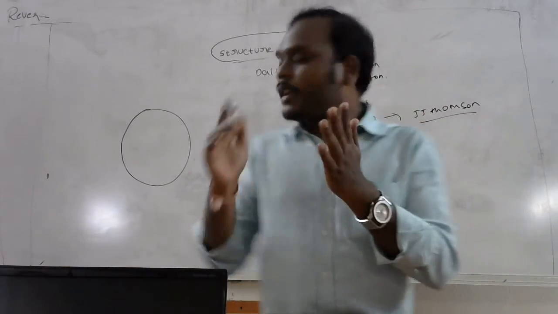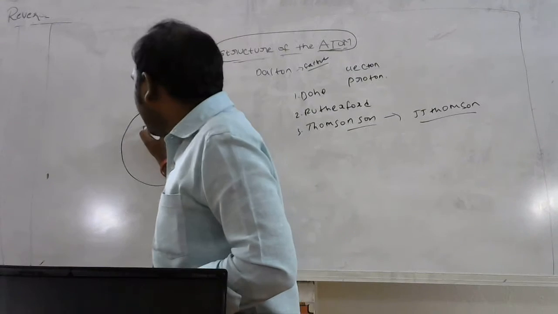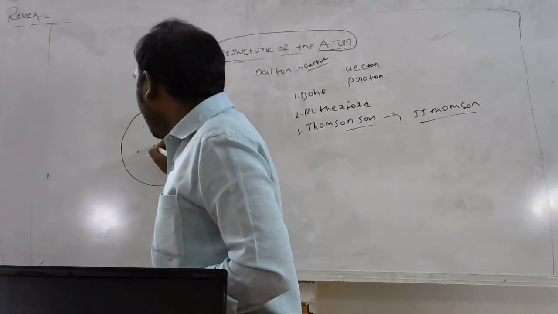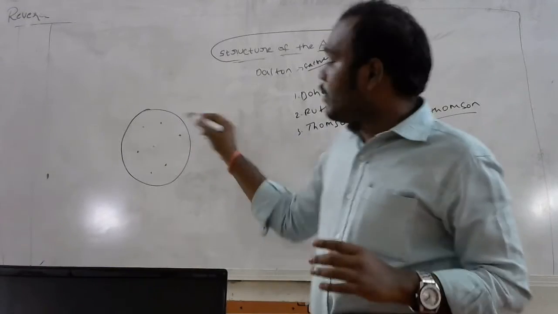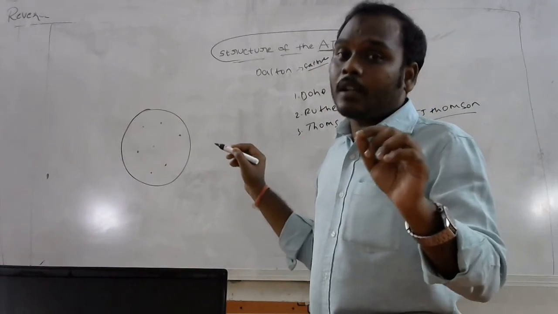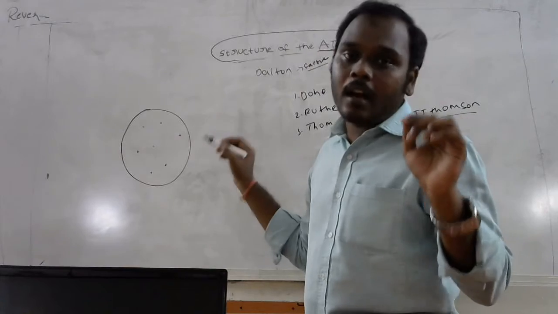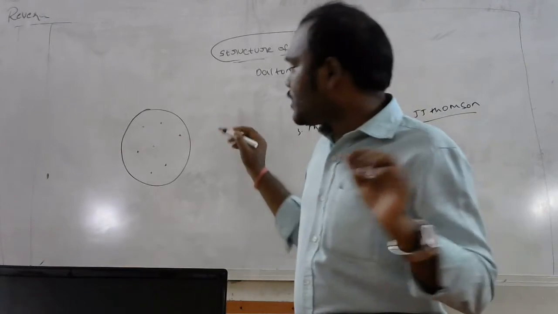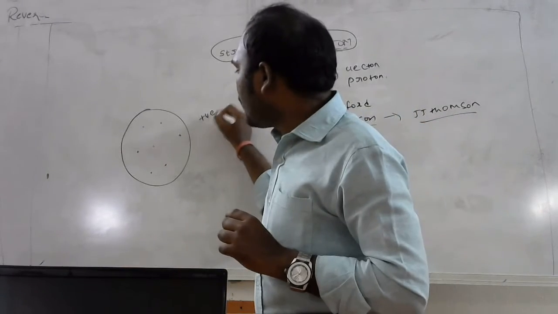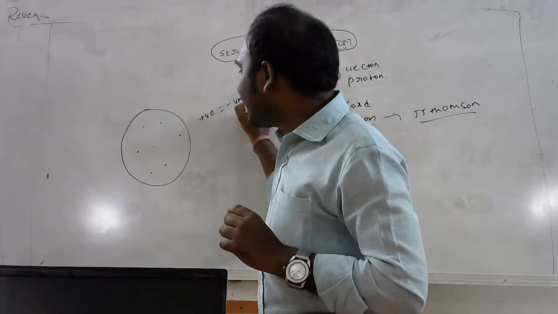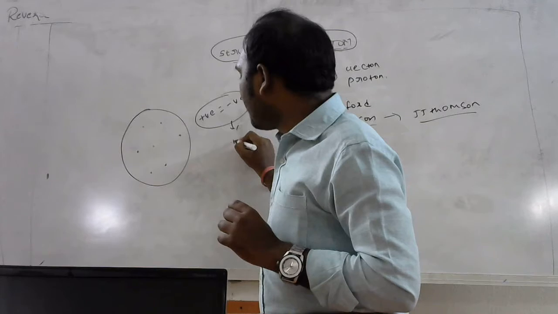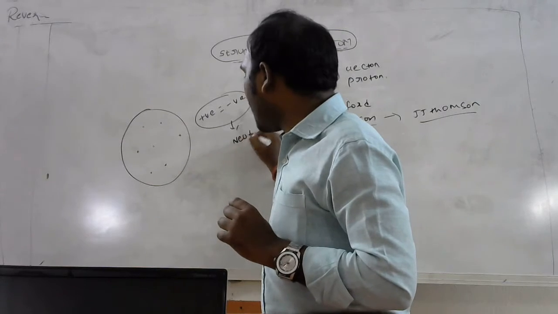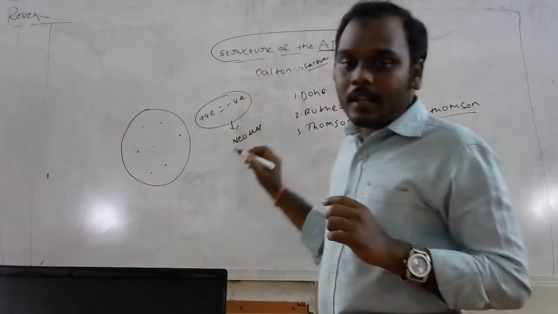The complete red color is like a positive material, and the black dots indicate the seeds in a watermelon. He said that the seeds are like negative particles. That means if the positive charge is equal to the negative charge, then only the atom will be in a state of neutral. Right? In a state of neutral.